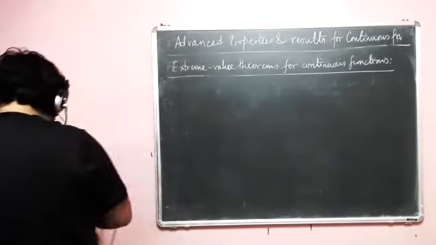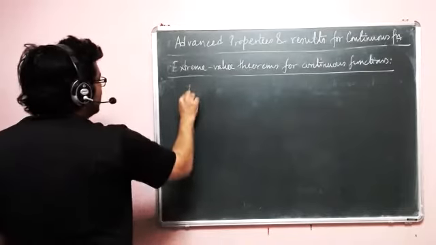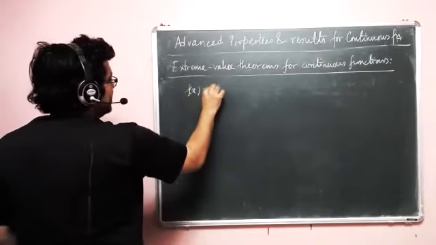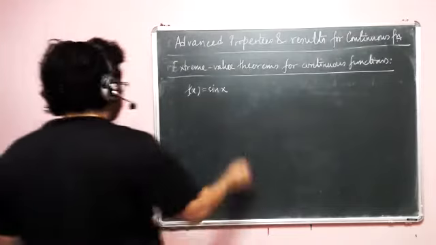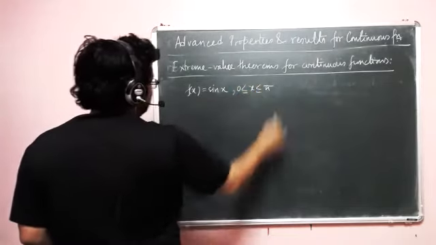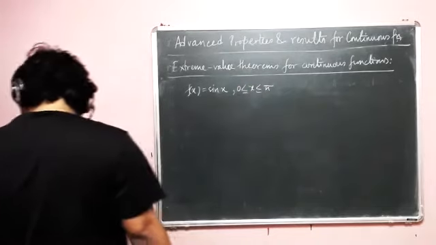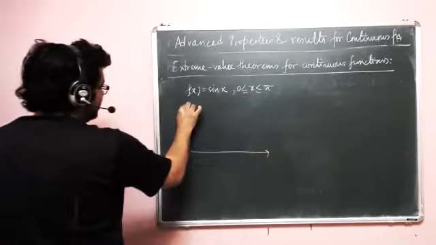We know both of them. All right, so first we look at f of x equal to sine x, and we restrict it within 0 and pi so that we can actually draw it.